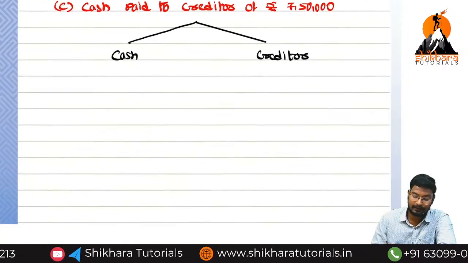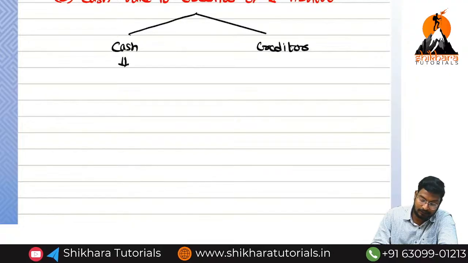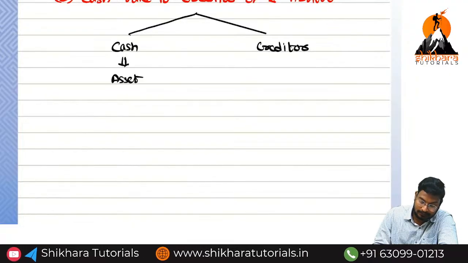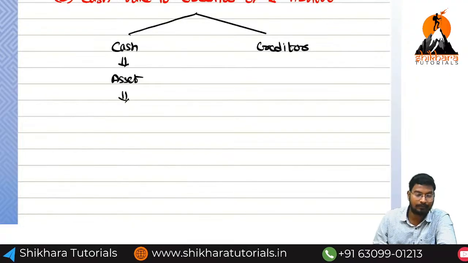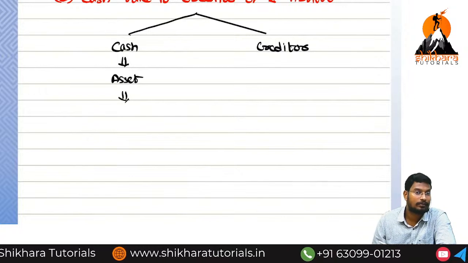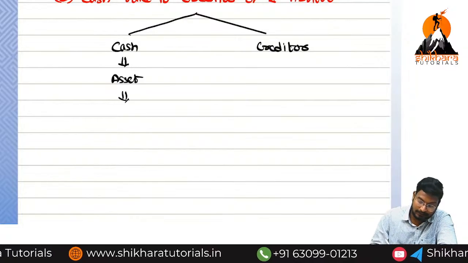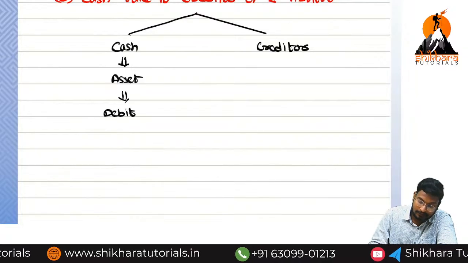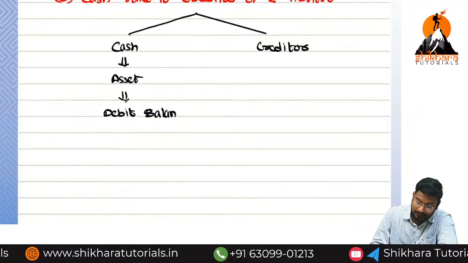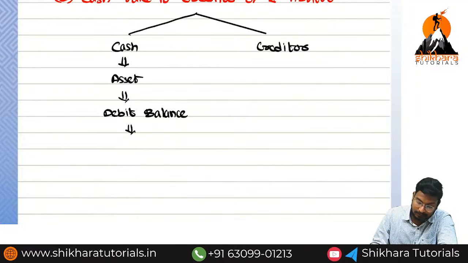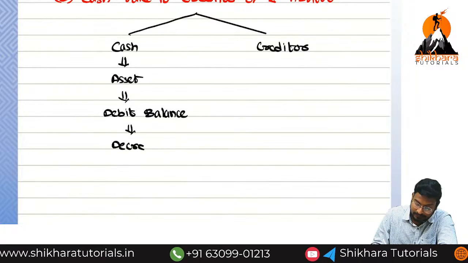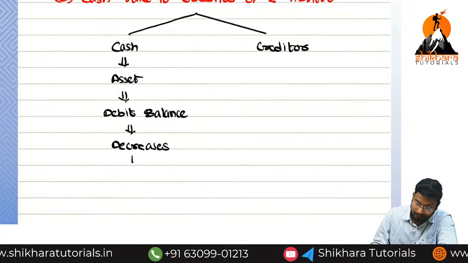Okay, now guys. So what is the entry here? Here cash is an asset. So cash comes in, and goes out. Here we are repaying. The asset has which balance? Debit balance. So cash goes out, so that means it decreases. So what we need to do?